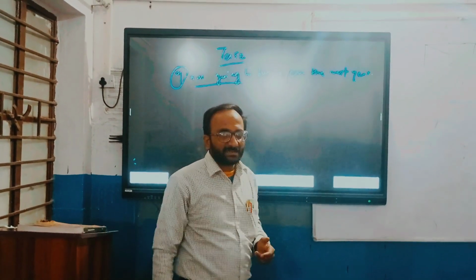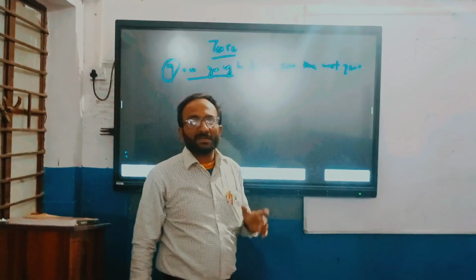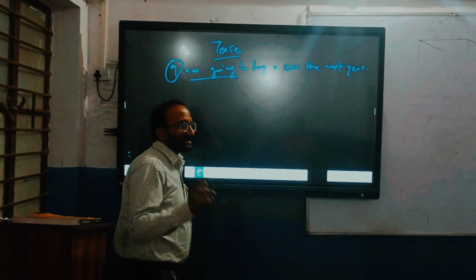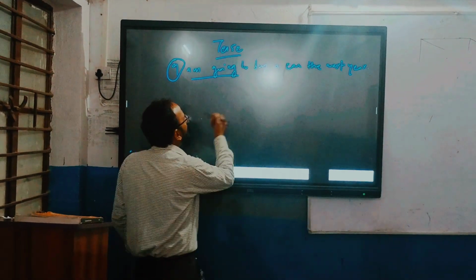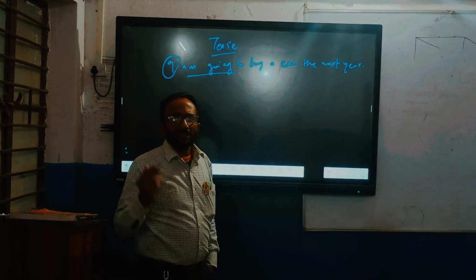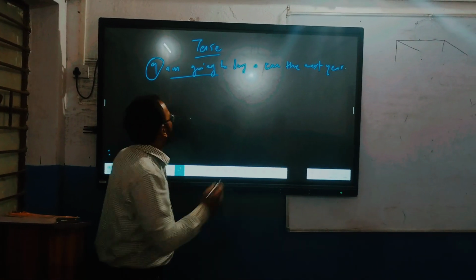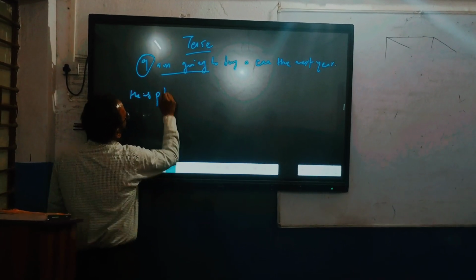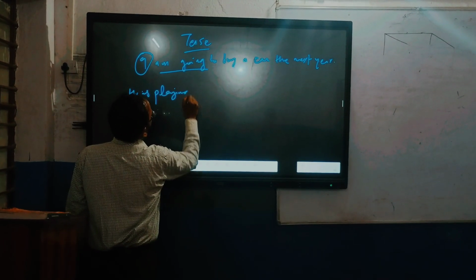Let's understand the concept of time relation in a subtle way. Let's take a few sentences. Let's take a sentence from present continuous. He is playing.